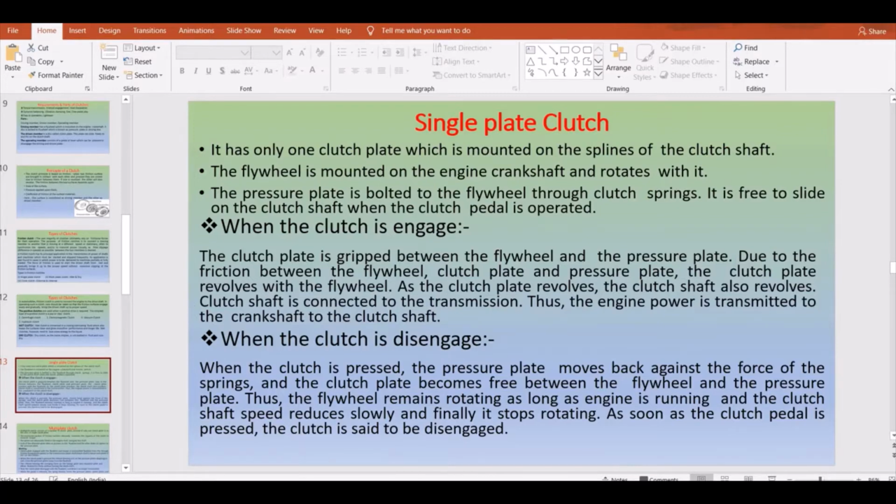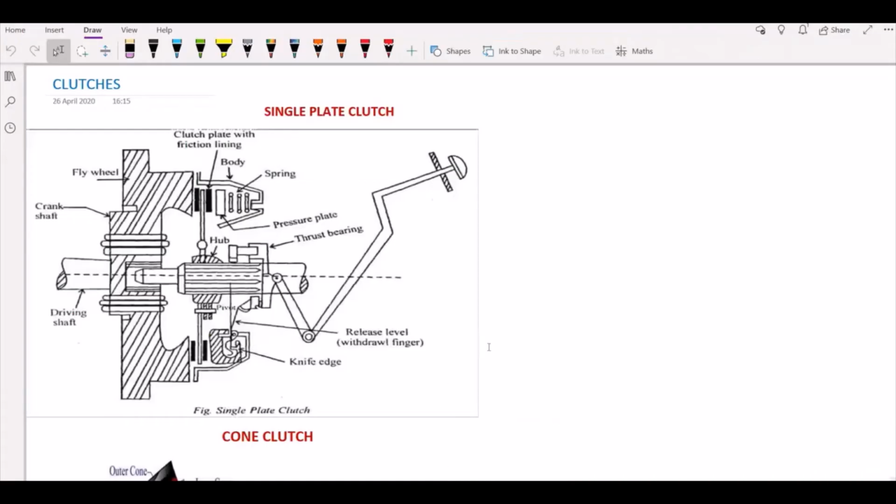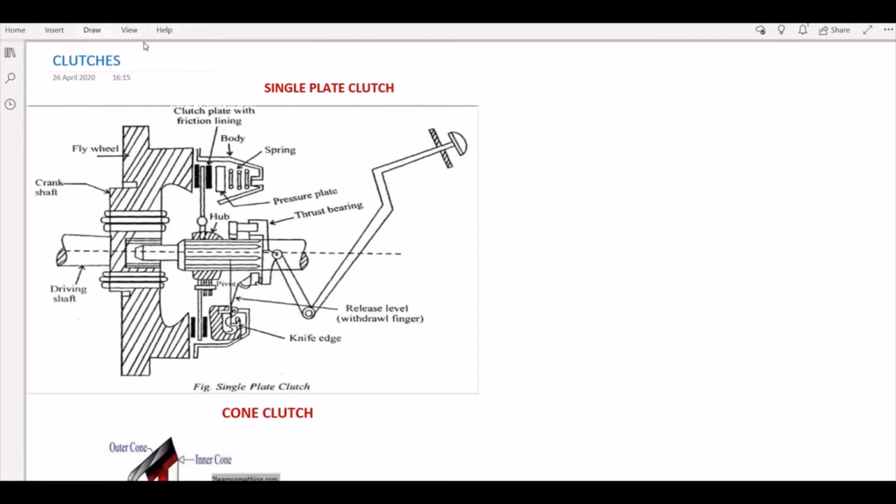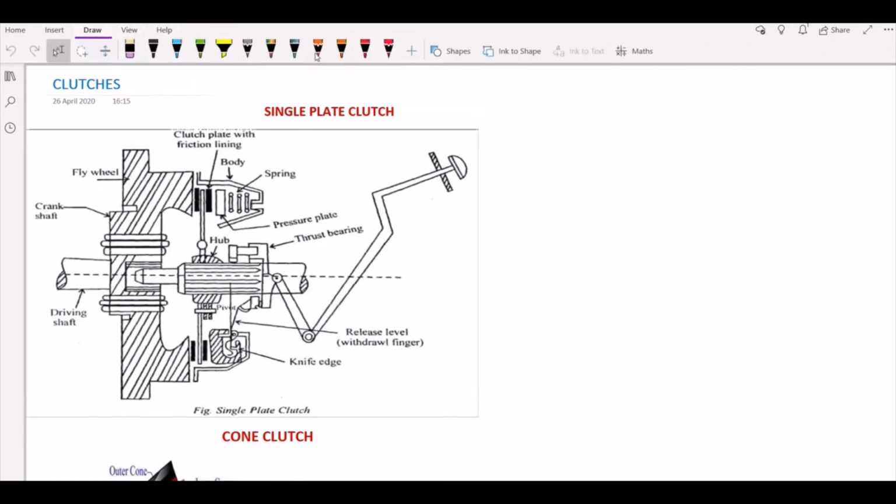So let us move on to the figure to quickly understand this. Here you can observe the figure of the single plate clutch, in which many components are given. You have your spring over here, and next you have your pressure plate.